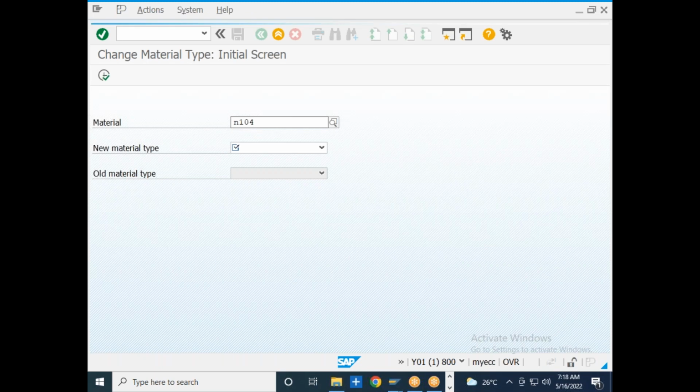N104, and the new material type is HALB. I created this particular material as a finished material, and by mistake I wanted to change it to semi-finished material. So I will select the new material type which I want for this particular material and click on the execute button.